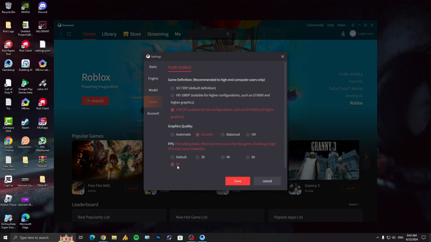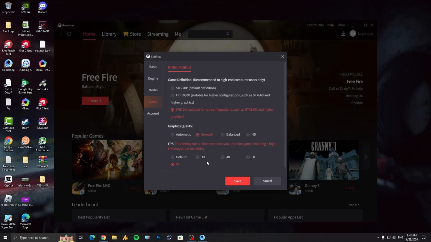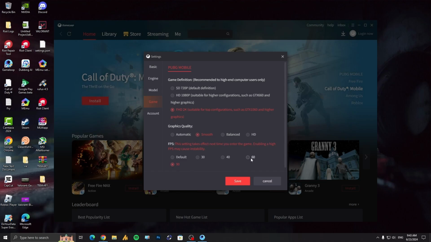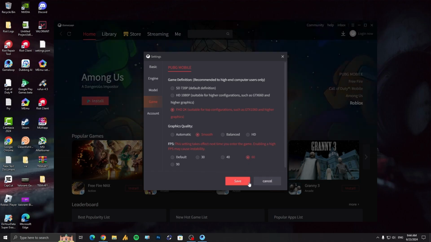It does not impact anything. But if you choose the 30 FPS but your PC supports 60 FPS, then you will face a lot of stuttering. So what you need to do here, choose the maximum frame rate. One more thing, if you have a 60 Hz monitor, then you can go with 60 FPS, because 90 FPS is useless if you are using a 60 Hz monitor. And that's it. Click on save.